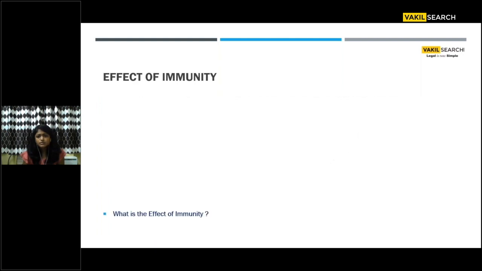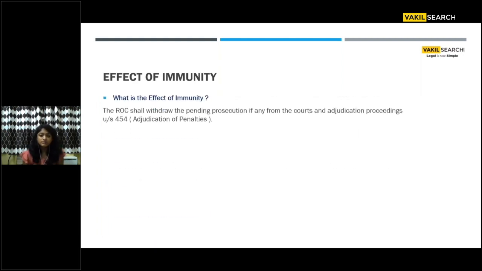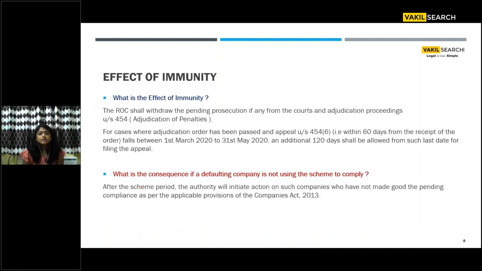And what is the consequence if the defaulting company is not using the scheme to comply? After the scheme period, authorities have every right to penalize your company and initiate prosecution for the defaults not made good, even though this compliance window was given. I can't really guarantee, but I do foresee a huge number of non-compliances and penalties being imposed on companies by ROC after the expiry of this scheme if the companies do not take advantage of it. And if you continue to remain non-compliant, a Pandora's box opens with all kinds of authorities charging upon you for non-compliance.